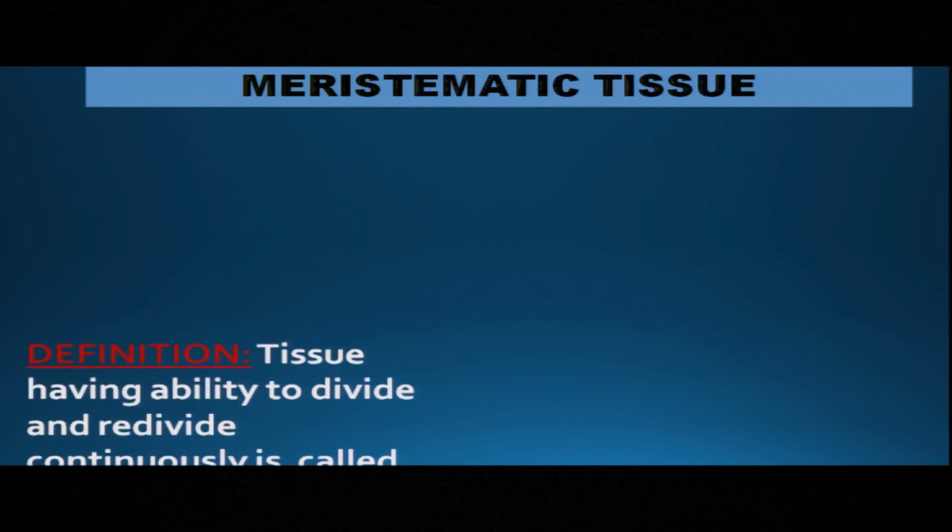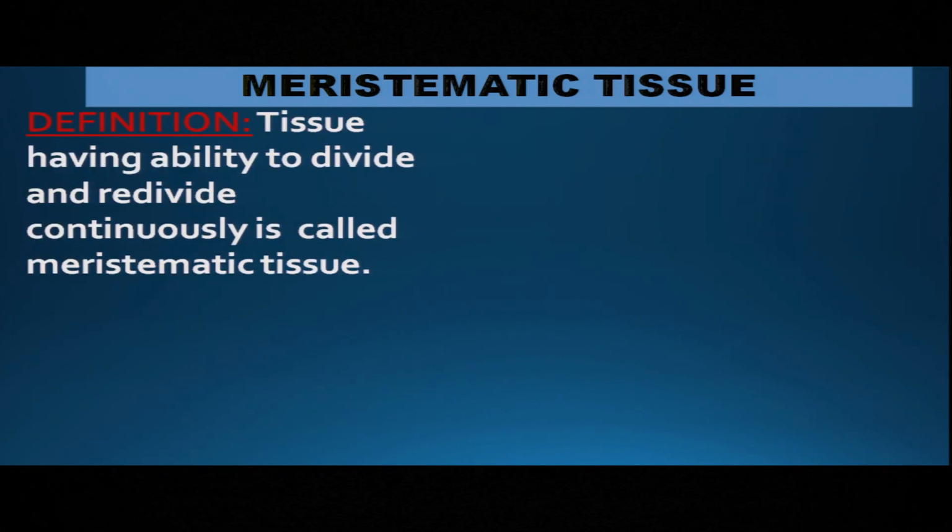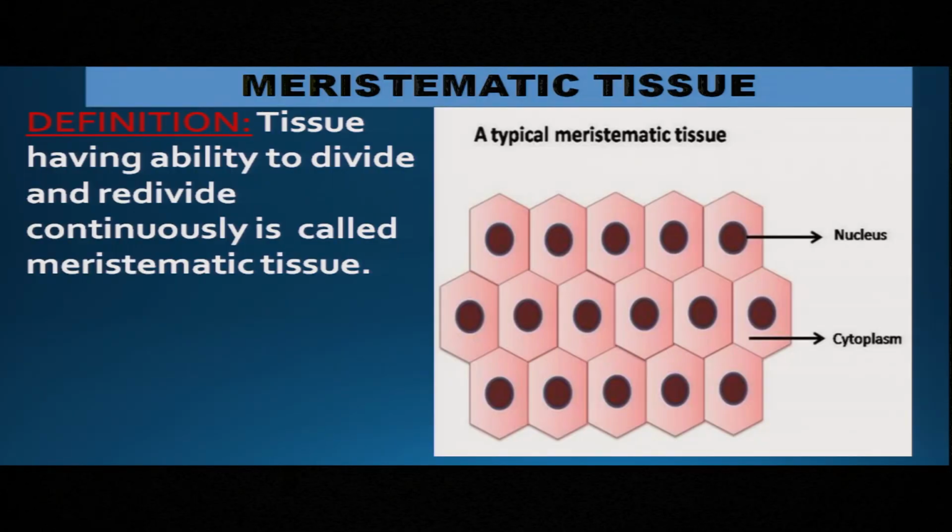That is a special kind of tissue called meristematic tissue. Meristematic tissue was located at the tip of the onion. How can we define it? A tissue having the ability to divide and redivide continuously is called meristematic tissue. And if the meristematic tissue is seen under the microscope, you will see this type of picture.